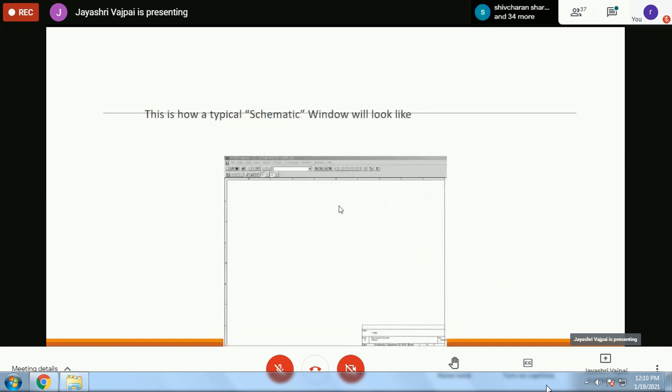This is the look of the schematics window. I hope it is visible. It is just like a normal window, but it has ruling on both x and y direction, so that each part that you place has a unique topographical location on the window.